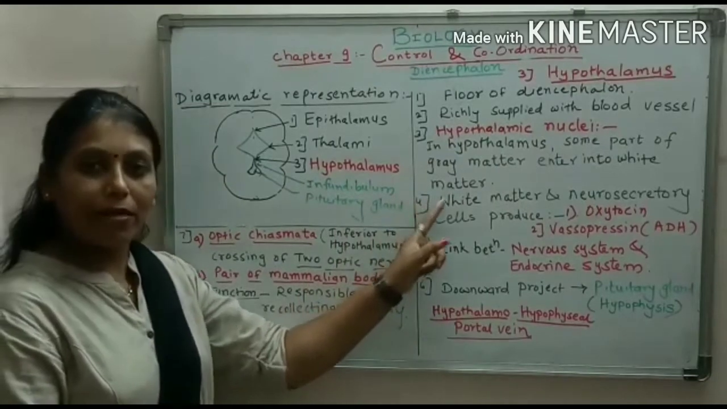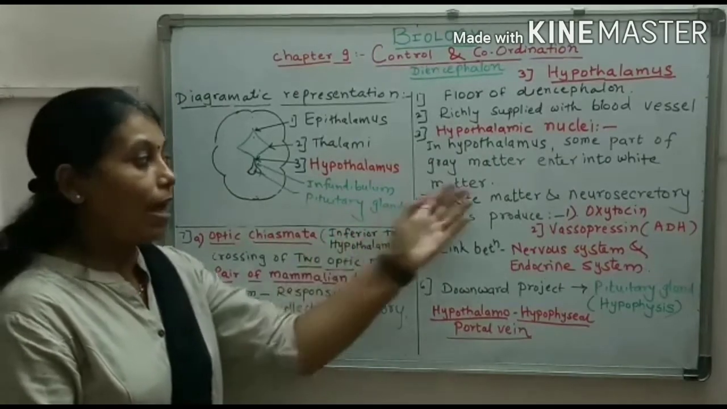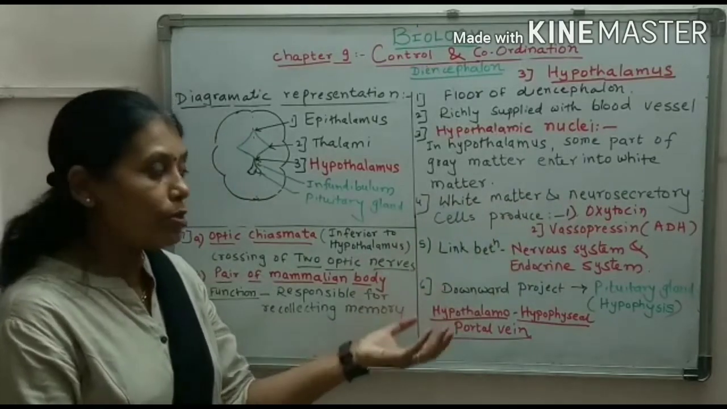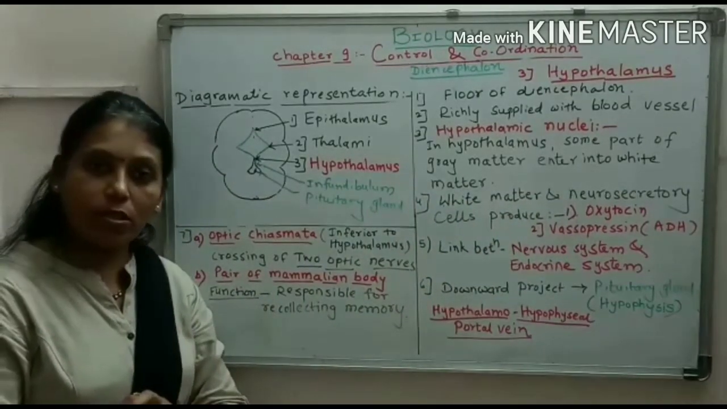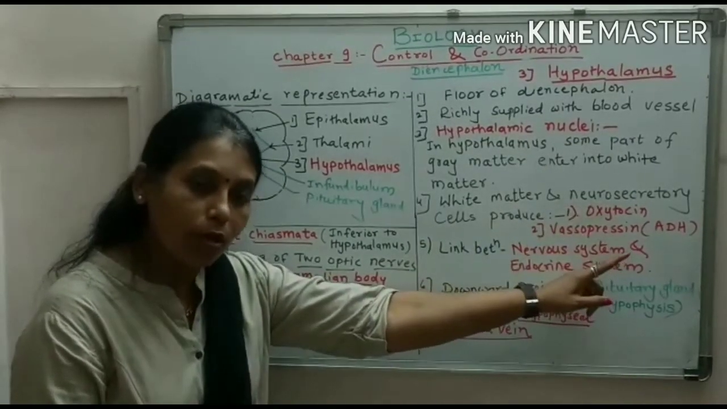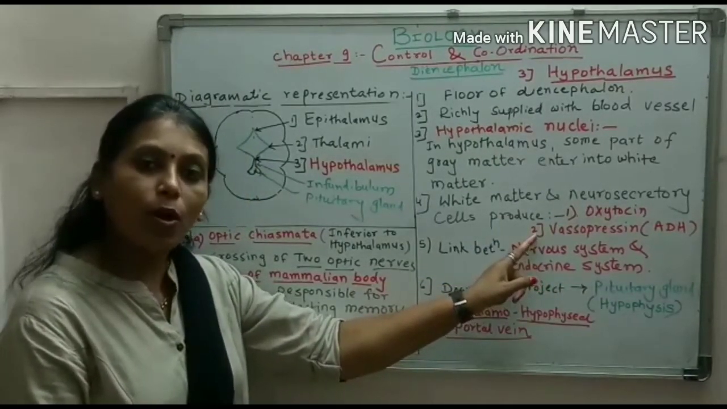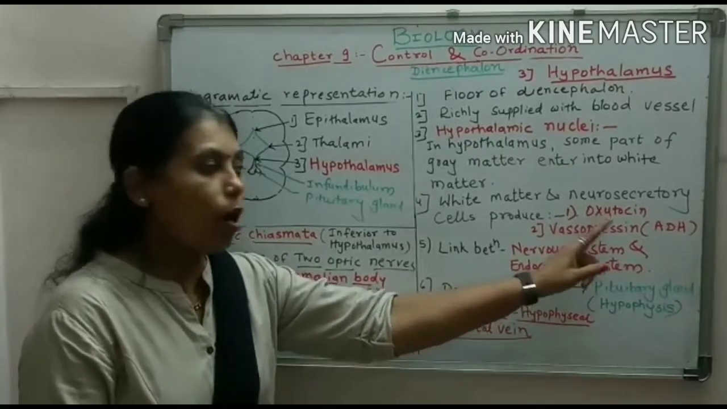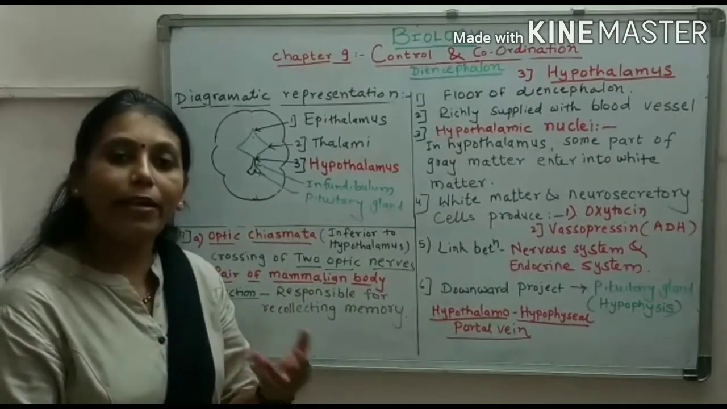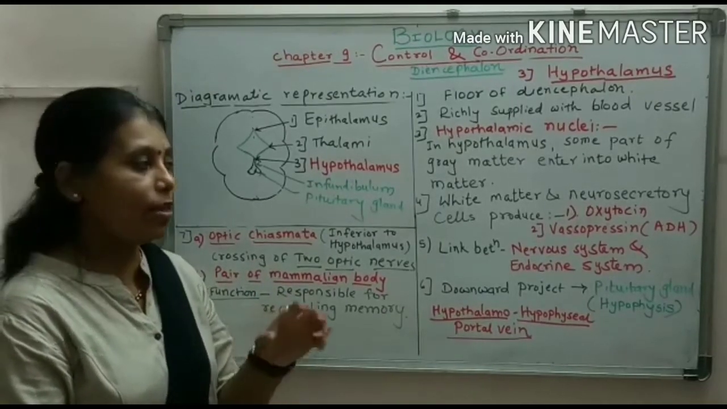This matter, which consists of some part of the grey matter and some neurosecretory cells together, produces two important hormones. Now what are these hormones? The first hormone is the oxytocin hormone, which is also called the birth hormone, and the second hormone is the vasopressin hormone, also called ADH, antidiuretic hormone, which regulates the level of water in the body.